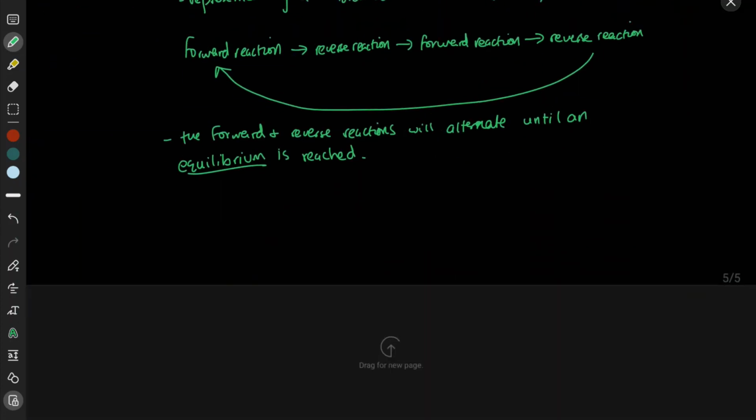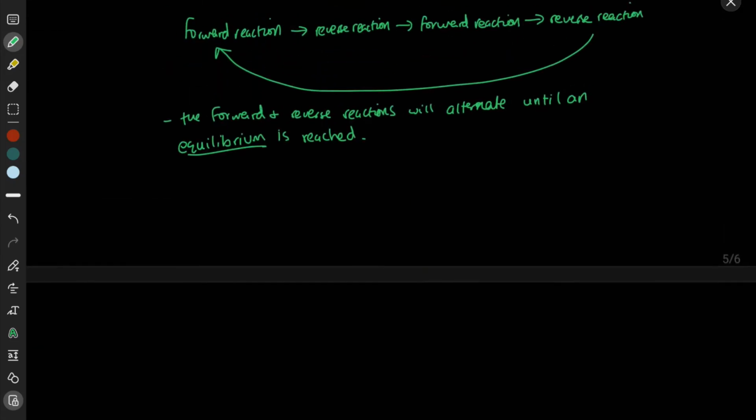So what is an equilibrium? An equilibrium is the point at which the rate of the forward reaction equals the rate of the reverse reaction.